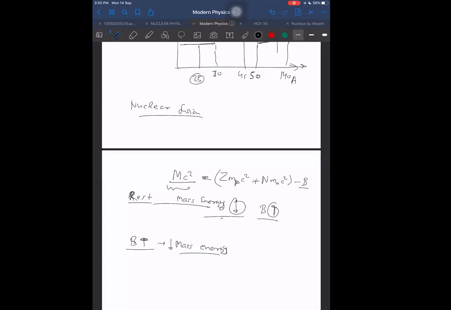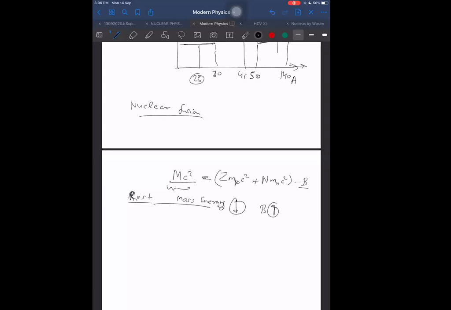This discussion is valid only when we are forming a nucleus. Sir, I have one doubt, sir. The one with lesser binding energy will be more stable, sir? No, opposite. More binding energy, more stability.